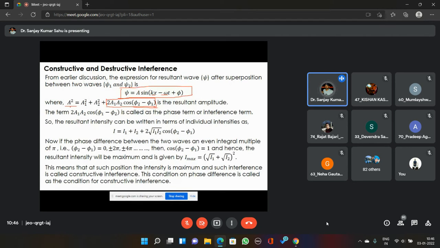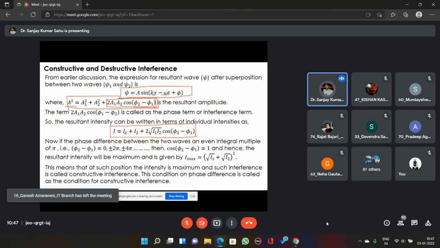Now if I want to write this resultant amplitude in terms of intensity, I can write a squared equal to I, the intensity of the resultant wave, a1 squared equal to I1, the intensity of the first component wave, and a2 squared equal to I2, the intensity of the second component wave.